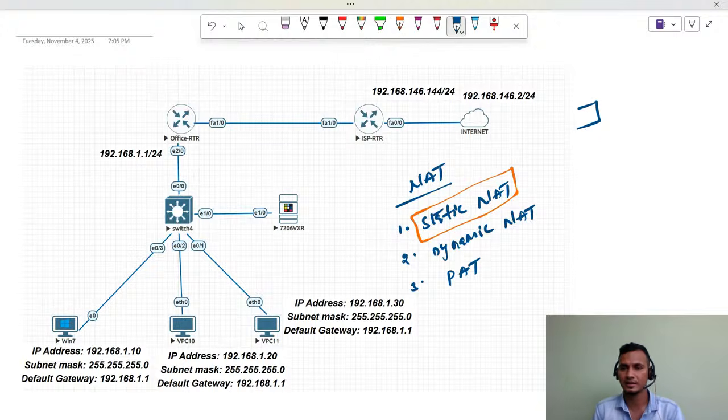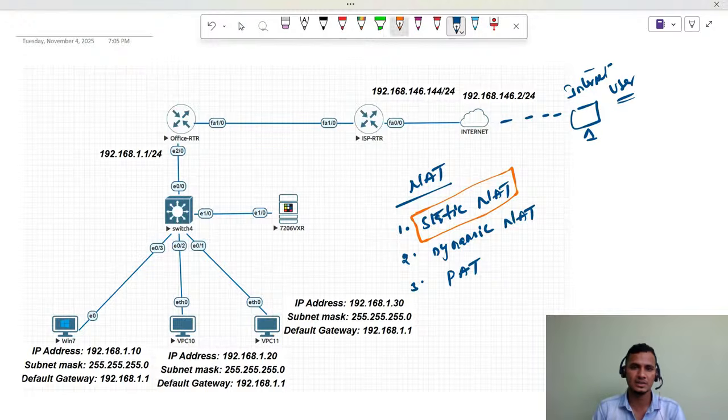Consider that over the internet, some users are sitting here. So this is our internet user. Why do we really require static NAT? That is what we are going to discuss now.